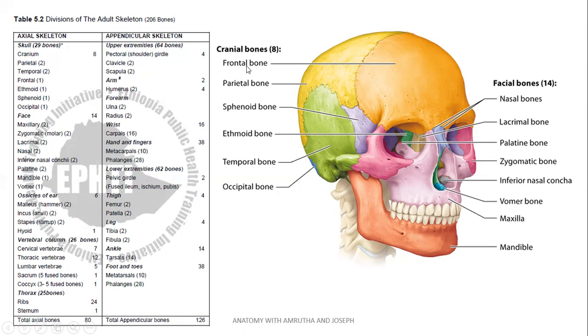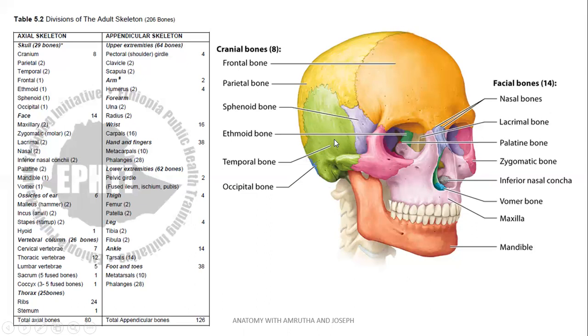The bones of the cranium are the frontal bone, seen on the frontal aspect; the parietal bone, seen on the side, articulating with the frontal bone; the sphenoid bone, seen on the side of the head. Major part of the sphenoid bone is present inside. Ethmoid bone is forming the medial wall of the orbit. It also forms major part of the nose as it forms the nasal septum, articulating with lacrimal bone in front.